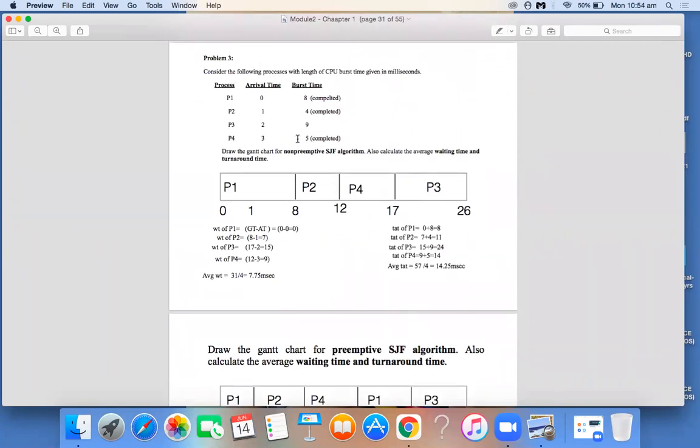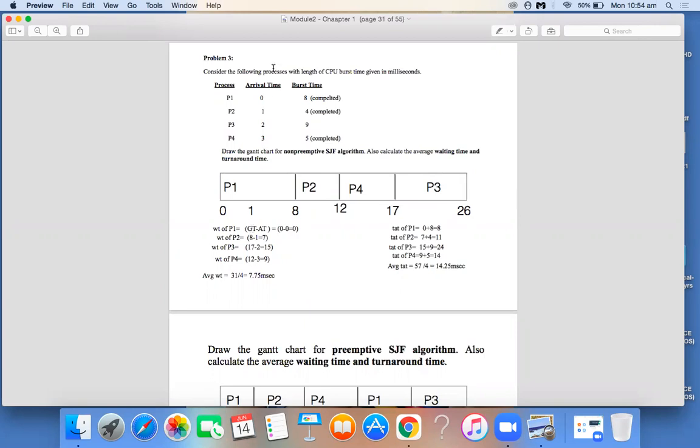You can observe here, in this kind of problems the arrival times are given. Whenever arrival times are given, your waiting time is calculated by using the formula: Gantt chart time minus arrival time. Observe process P1. How do you calculate the waiting time? Usually it is the leftmost time in the Gantt chart, which for P1 is 0.